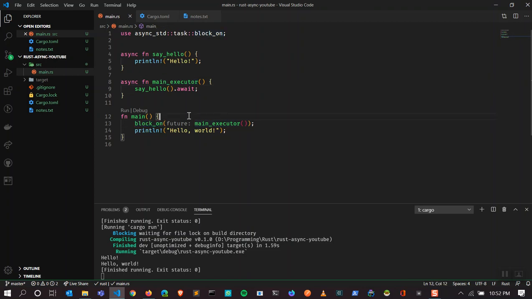We will write a couple of examples and we'll see how we write concurrent programming in Rust. To do that, we will see how much time it is taking to execute, so that we can check whether it's running concurrently or not.